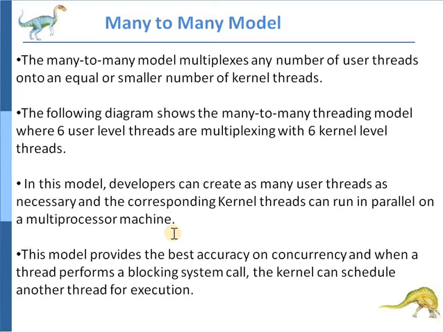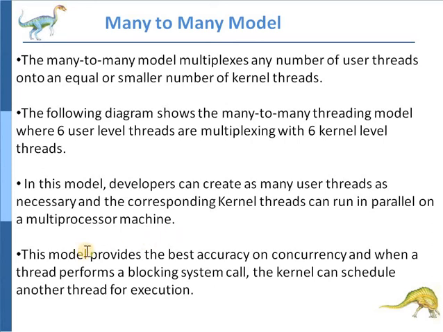That means the many-to-many model allows the developer to create as many threads as the user wishes. But in this model, true concurrency cannot be achieved because one kernel thread executes one thread at a time. On a multiprocessor system, many kernel threads can run in parallel.